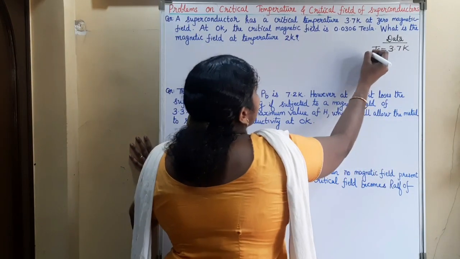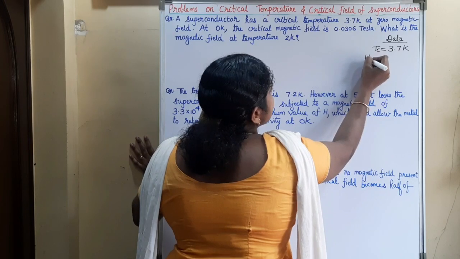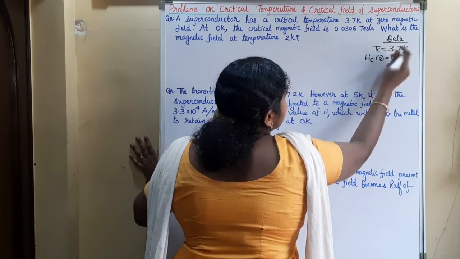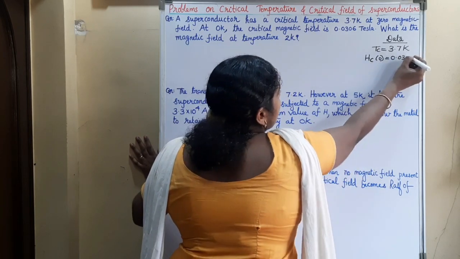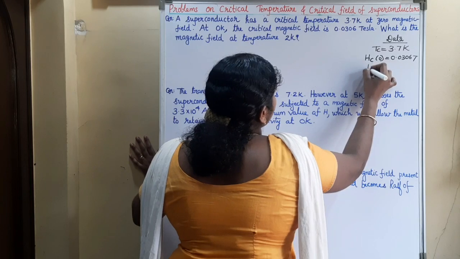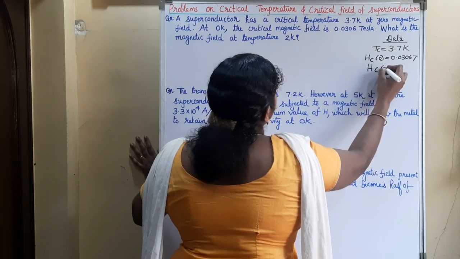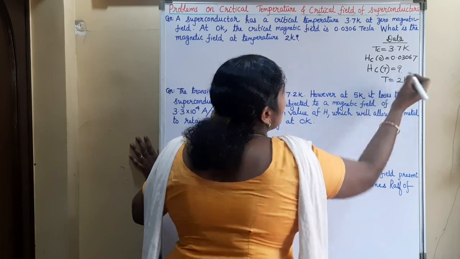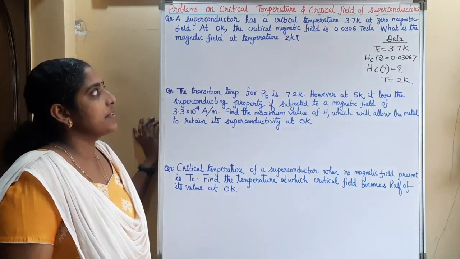At 0 Kelvin, the critical magnetic field is 0.0306 Tesla, that is Hc0 is equal to 0.0306 Tesla. What is the magnetic field at the temperature 2 Kelvin? At T equal to 2 Kelvin, what is the critical magnetic field?